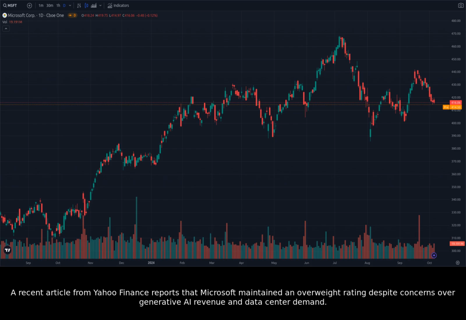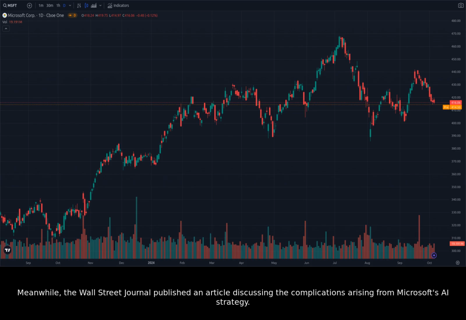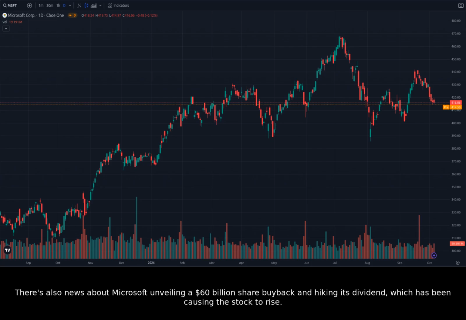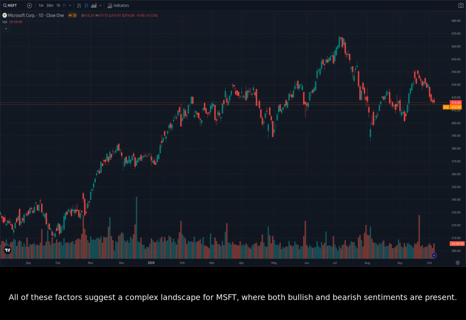A recent article from Yahoo Finance reports that Microsoft maintained an overweight rating despite concerns over generative AI revenue and data center demand. Meanwhile, the Wall Street Journal published an article discussing the complications arising from Microsoft's AI strategy. There's also news about Microsoft unveiling a $60 billion share buyback and hiking its dividend, which has been causing the stock to rise. All of these factors suggest a complex landscape for Microsoft, where both bullish and bearish sentiments are present. Now, let's move on to the charts and see if they offer any additional insights.